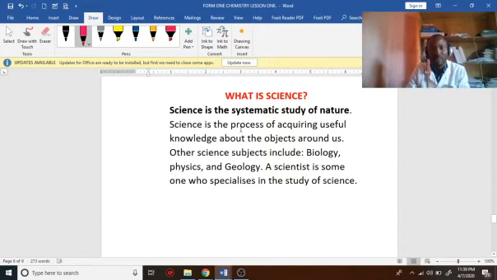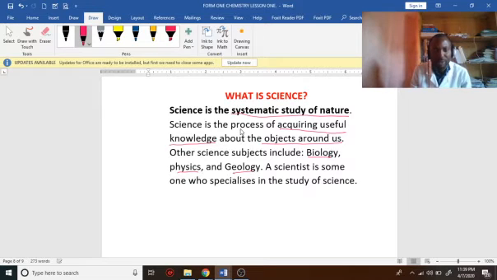What is science? Science is the systematic study of nature. Science is the process of acquiring useful knowledge about the objects around us. We study the objects around us. What are the books made of? How is it that I can pick up a phone and make a call? It's science. Other science subjects that we are going to be studying include biology, physics, geology.